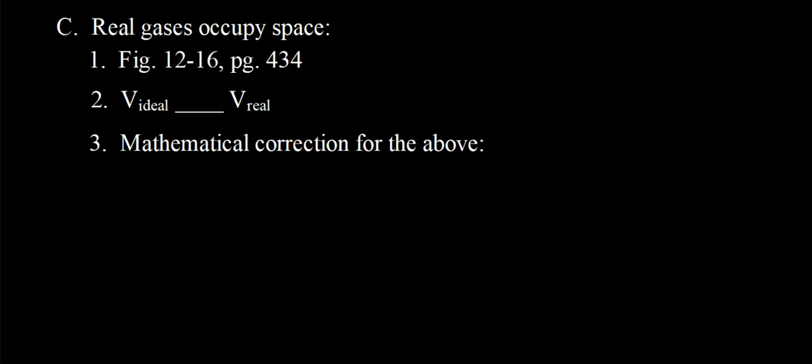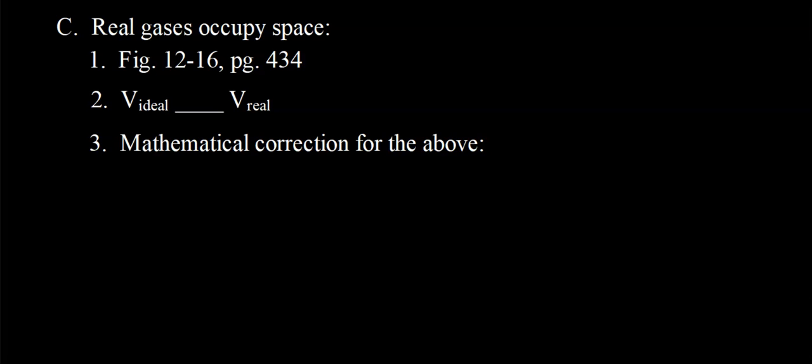Page 434 at the top, figure 12.16. We can see what we mean by low pressure versus high pressure. Again, at high pressure, those particles are closer together, able to exhibit attractive forces more towards one another, though on the left it shows low pressure, particles in general further apart, but you do have some that look like they're colliding perhaps. All right, so here's the deal.